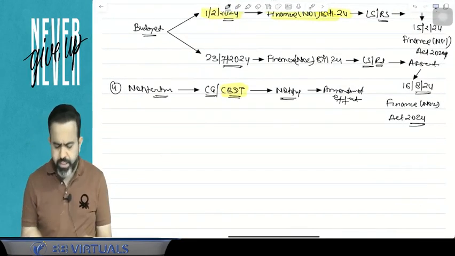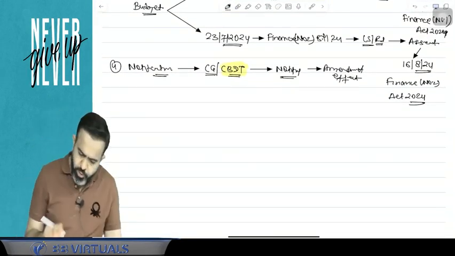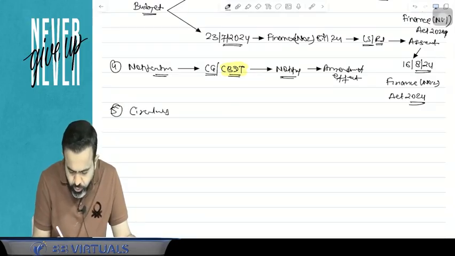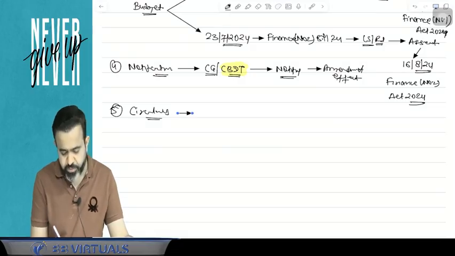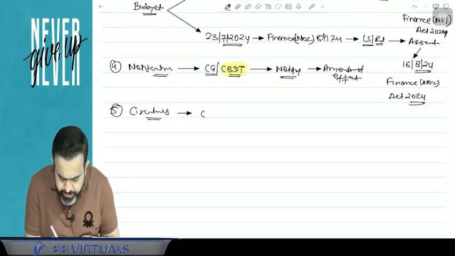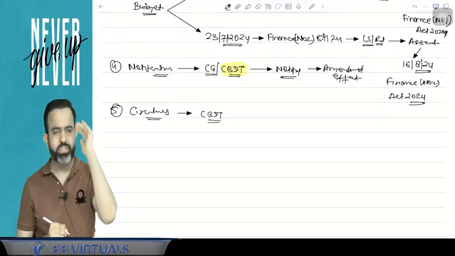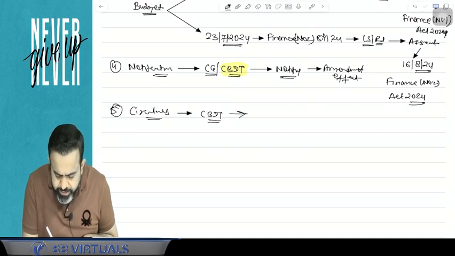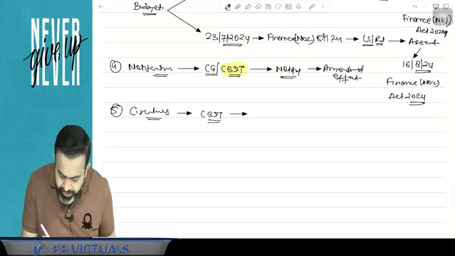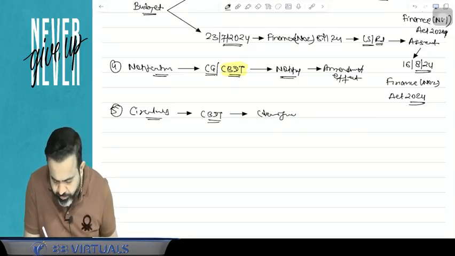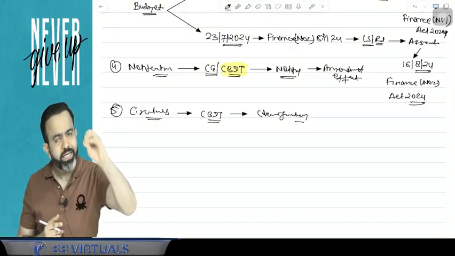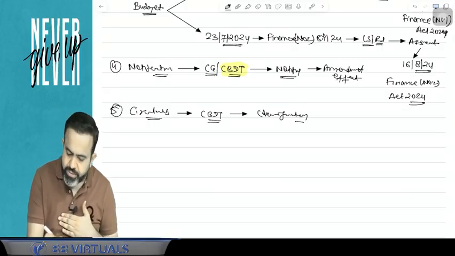Now guys, there are certain circulars also, because to understand the income tax law you have to understand the circulars also. Now what is the meaning of a circular? Try to understand. A circular is basically issued by the CBDT. CBDT has the power to issue a circular, but a circular is issued just to clarify certain things. If they want to give clarification related to something, then they issue a circular.